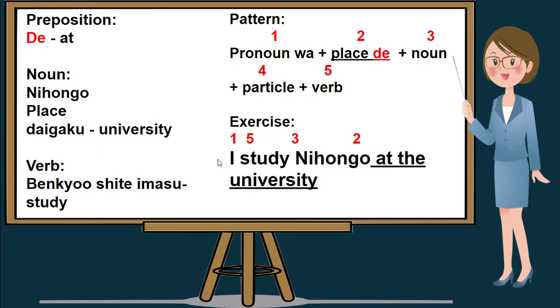Our next sentence is, I study Nihongo at the university. Given the following words: Nihongo, which is Japanese language; daigaku, or university; and the verb benkyou shimasu, or study. Again, following our pattern, pronoun wa plus place de plus noun plus particle plus verb, please translate, I study Nihongo at the university. I'll be giving you 5 seconds to translate this sentence in Nihongo. Your 5 seconds start now.